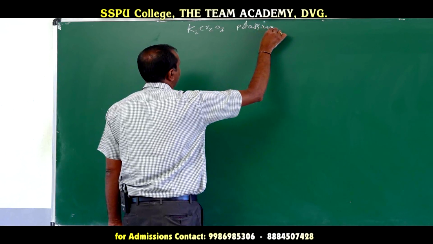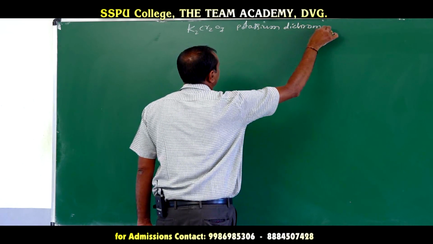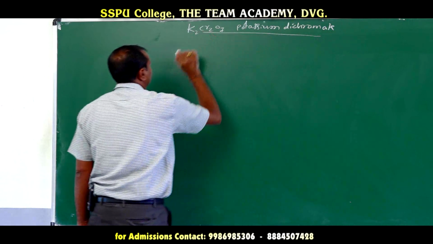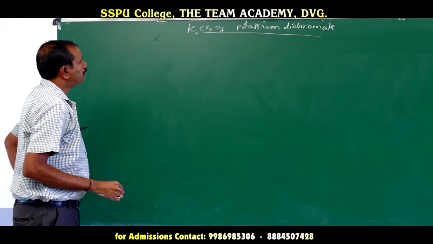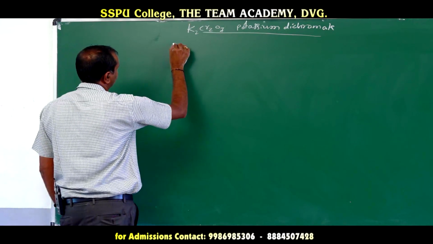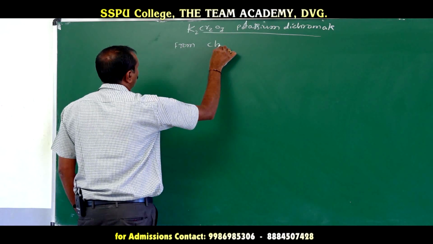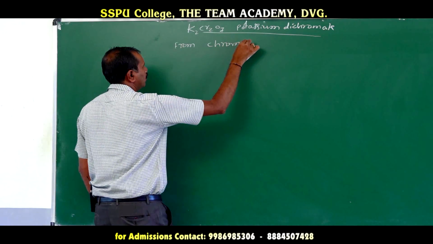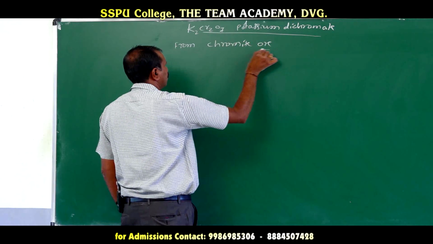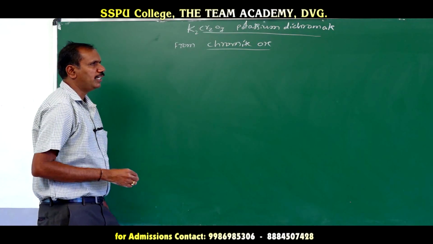How to manufacture potassium dichromate? Potassium dichromate can be manufactured from chromite ore.